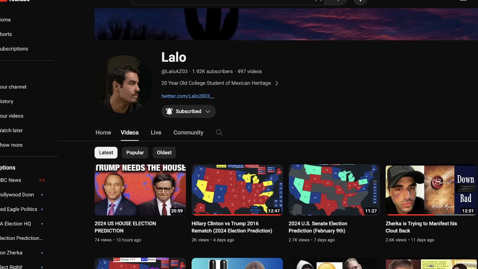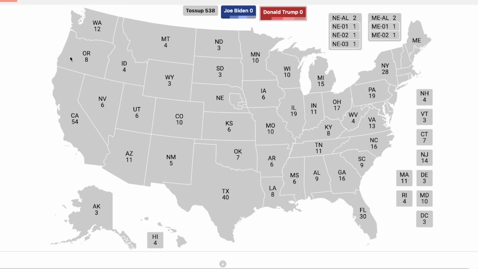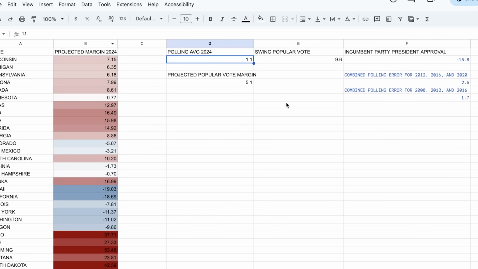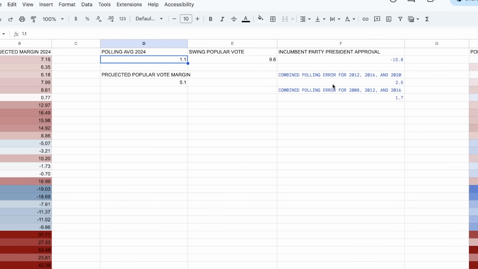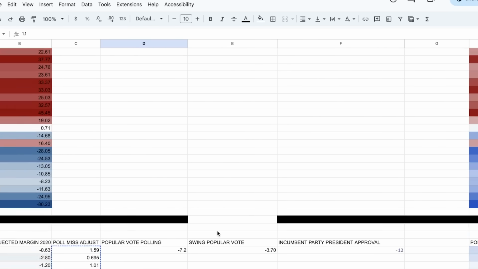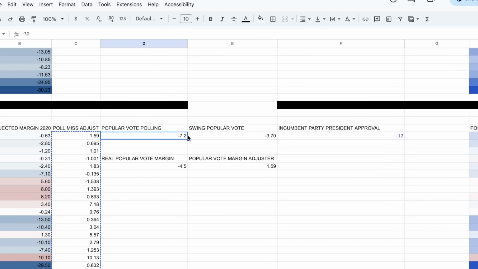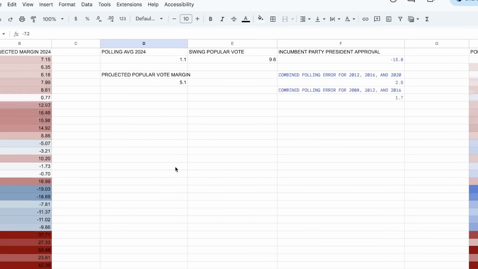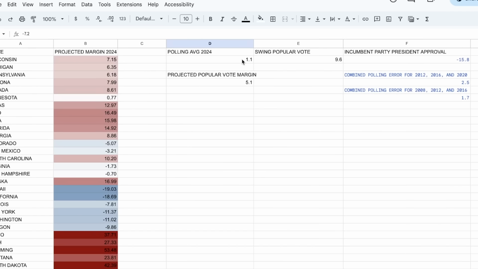And now let's head over to the map. Right now, if you look at my model, I actually updated it to factor in polling errors, because I plugged in the polling margin, but I didn't actually predict the popular vote margin. Over here, I would plug in that he's going to win the popular vote by 1.1 points, but it's not really predicting the popular vote. This is supposed to be the polling average, and my model should spit out a popular vote number. So that's exactly what I accounted for.